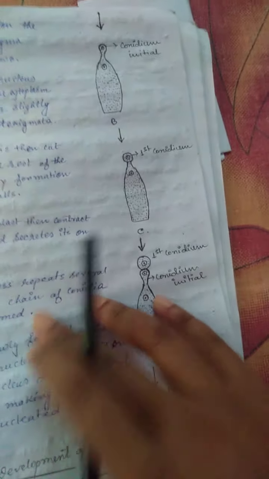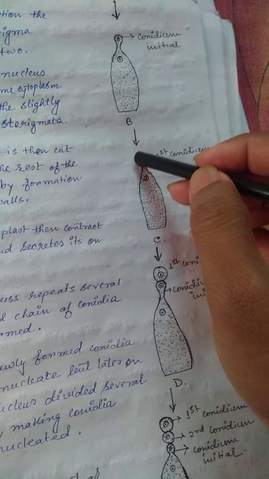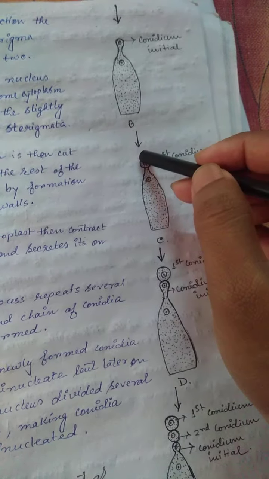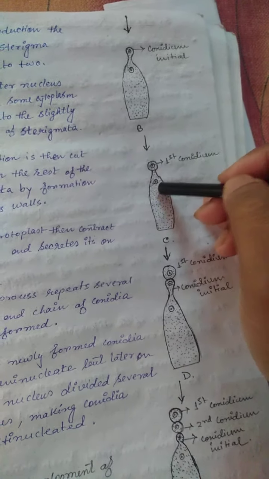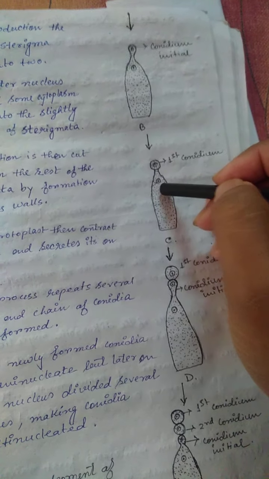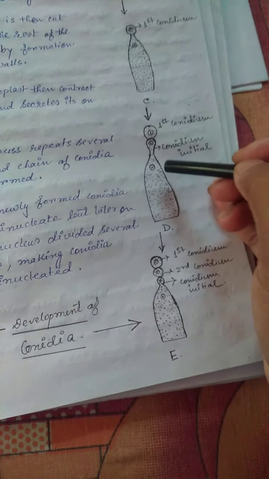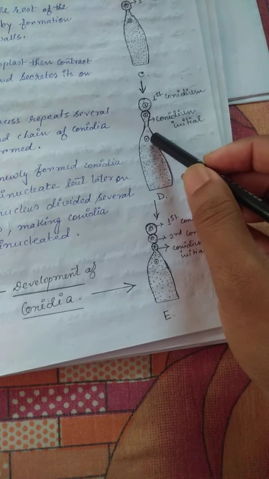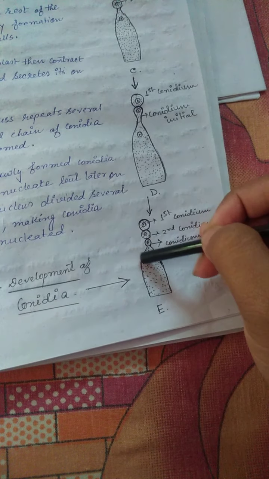Now the next stage. The unicellular conidium which migrated to the tip separates itself by the formation of a wall, and this is the nucleus of the sterigma. Now the next step, another conidial initial forms at the tip of the sterigma, and the nucleus of the sterigma is still present, and next a series of conidia is forming in this figure.